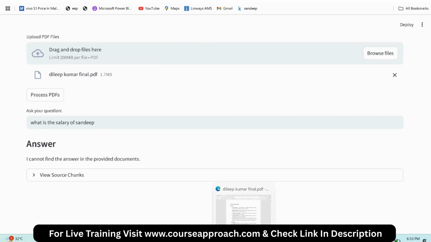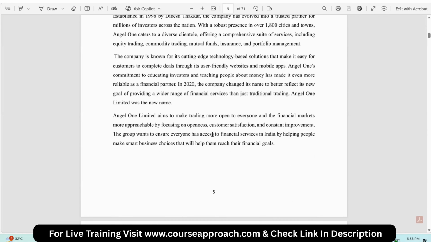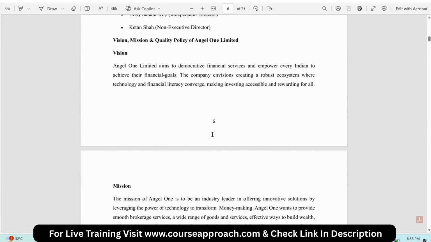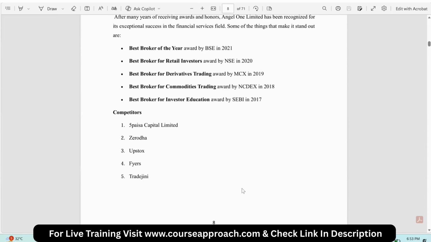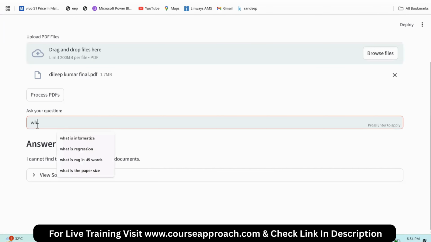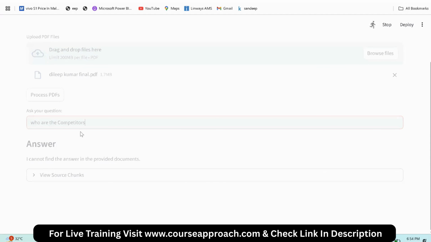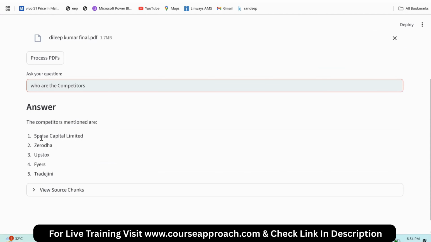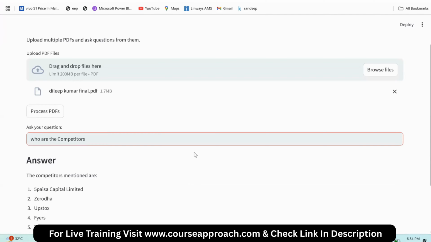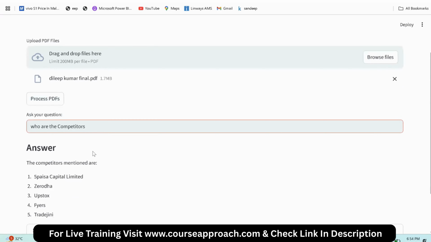I'll ask one more question from this document. We'll see. Who are the competitors? I'll ask who are the competitors. See, the competitors mentioned are 5Paisa, Capital Limited, Zerodha, Upstox, Fyers, etc. See, it is giving us the provided answer.